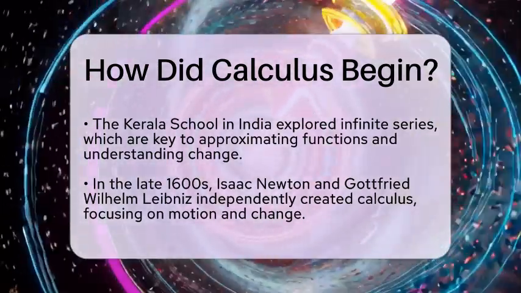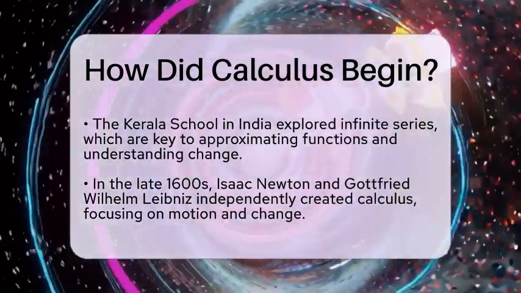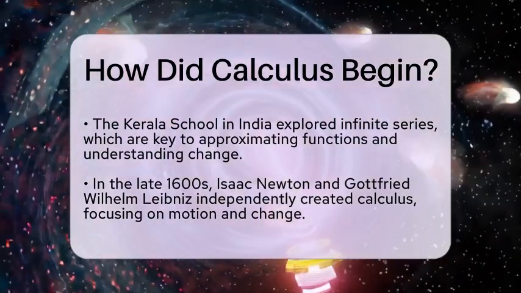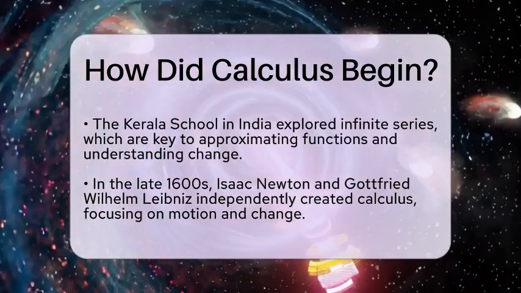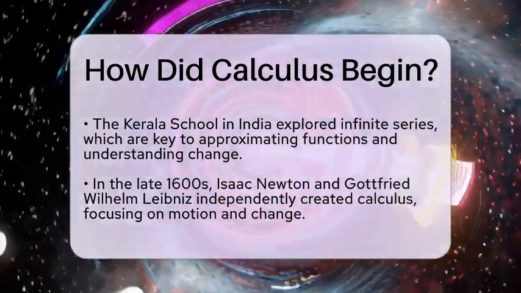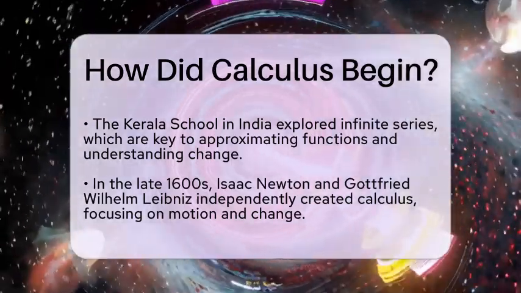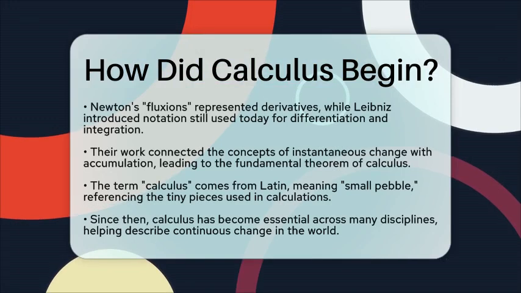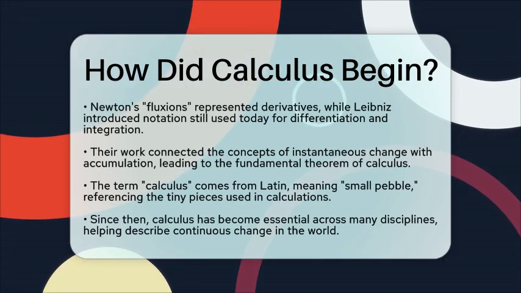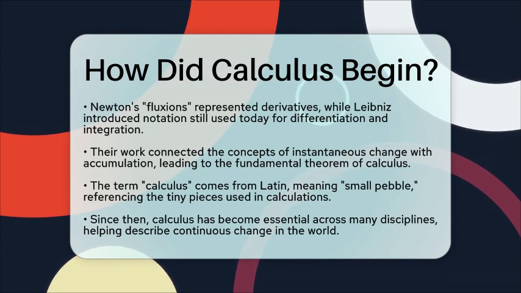The real breakthrough happened in the late 17th century when two mathematicians, Isaac Newton and Gottfried Wilhelm Leibniz, developed calculus independently. Newton focused on understanding motion and change through his concept of fluxions, which are like derivatives. Leibniz created a notation system for differentiation and integration that we still use today. Their work linked the ideas of how things change instantly and how quantities add up over time, forming what is called the fundamental theorem of calculus.